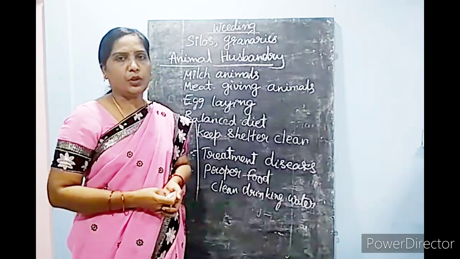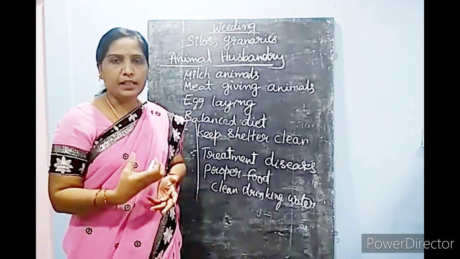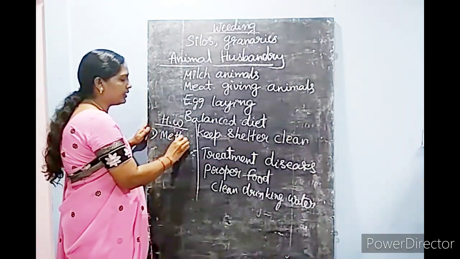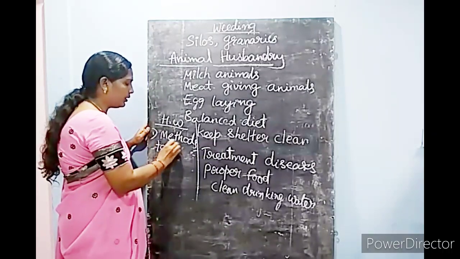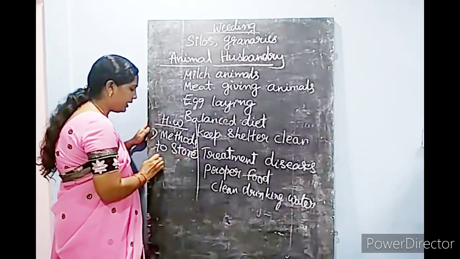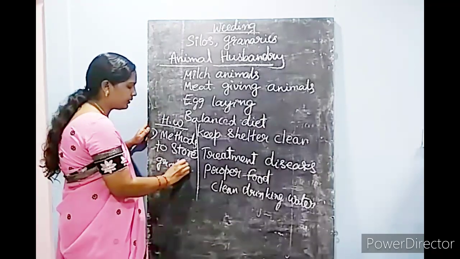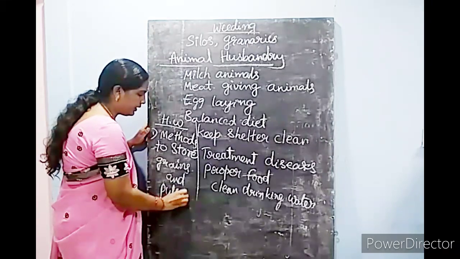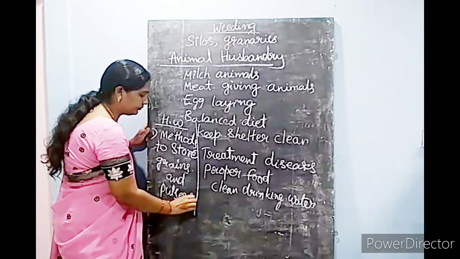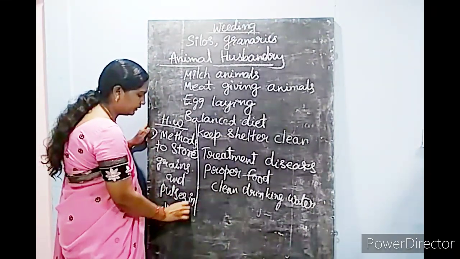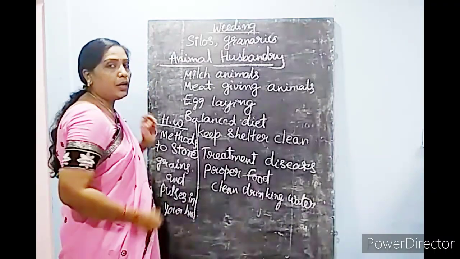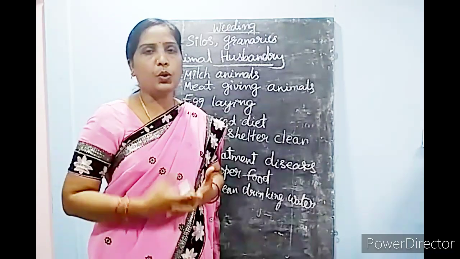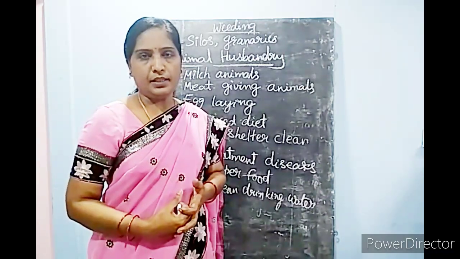What methods she is following to store the grains and pulses in your home, and what grains or what pulses she is storing for many days.